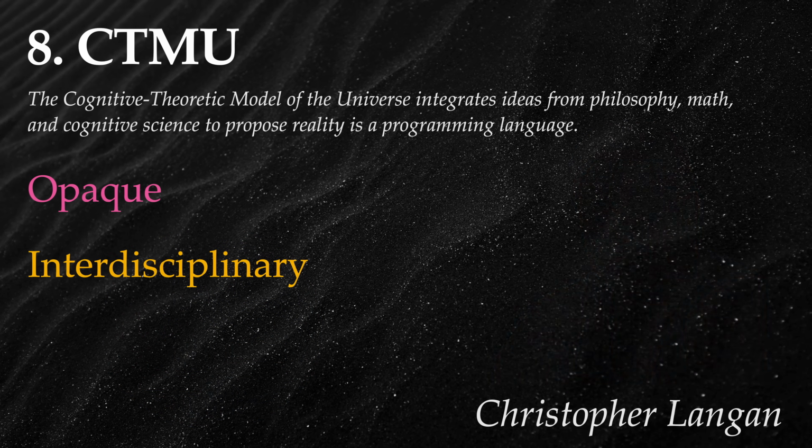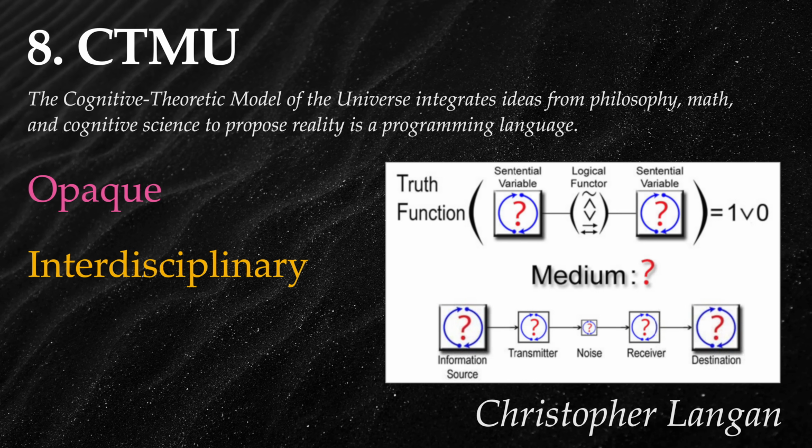Chris Langan attempts to integrate several concepts I consider significant, ranging from John Wheeler's self-excited circuit universe to Claude Shannon's communication theory. He incorporates homology, the idea that each part of reality reflects the whole, resulting in a fractal structure of the universe.